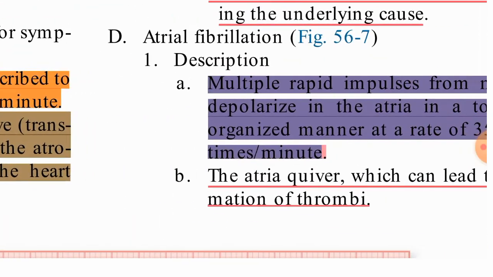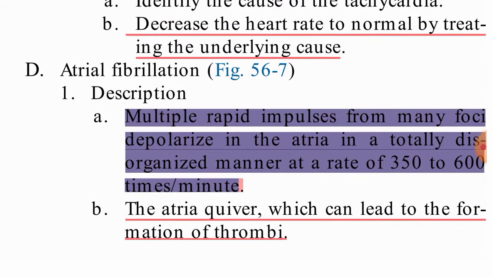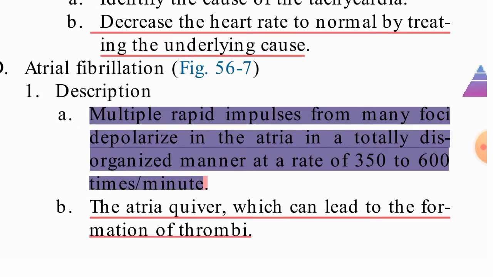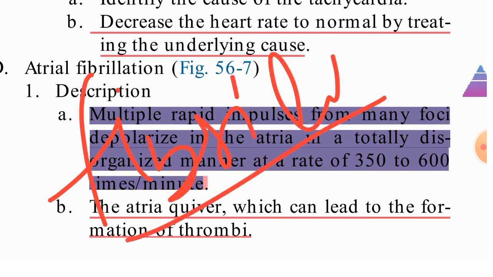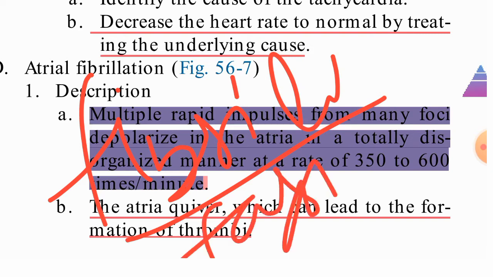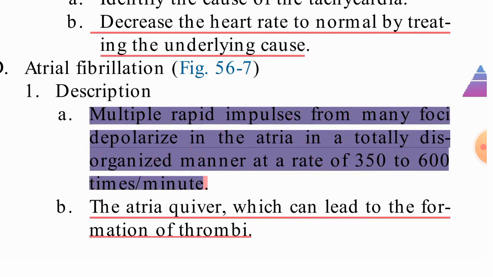Now coming to atrial fibrillation. So what is atrial fibrillation? Fibrillation means very fast vibration.